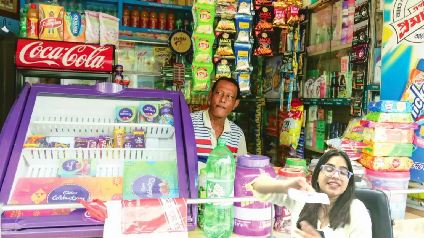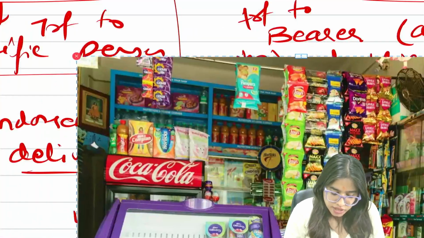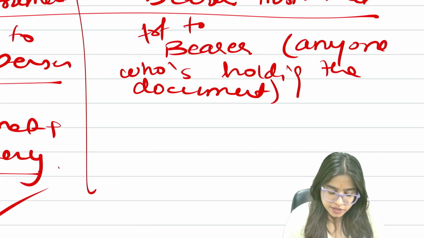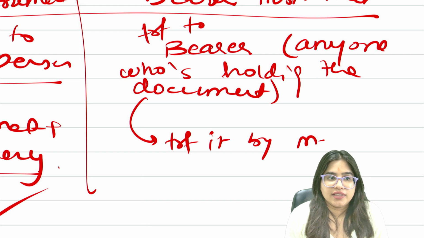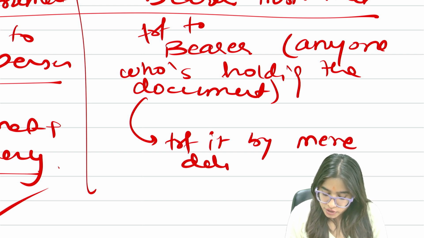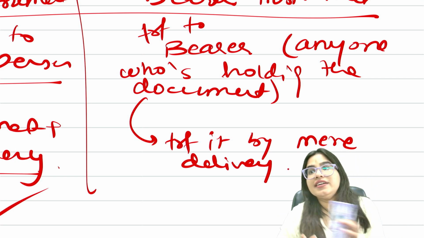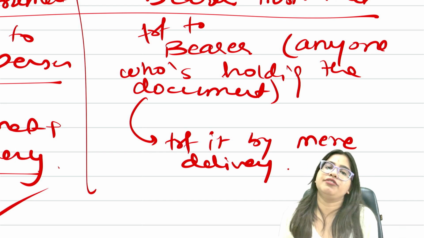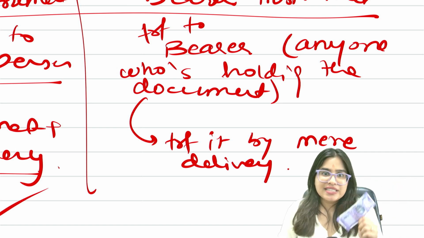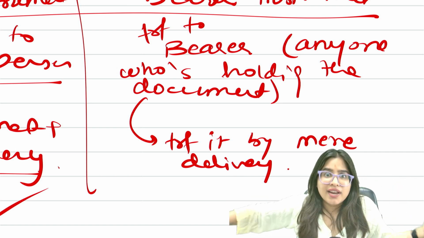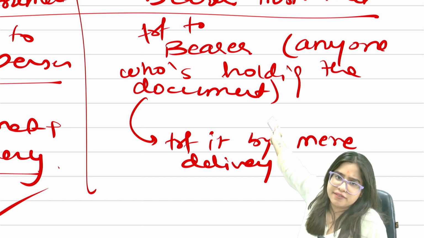I hope you're understanding. This is an example of a bearer instrument. So what I mean to say is, in order to transfer a bearer instrument, you can transfer it by mere delivery. Are you understanding what I'm trying to say? You don't need to sign again. I don't need to sign on this again. This is a bearer instrument. It means I can transfer it to anyone by mere delivery. Delivery means simply giving the possession. I simply gave this to Anna.